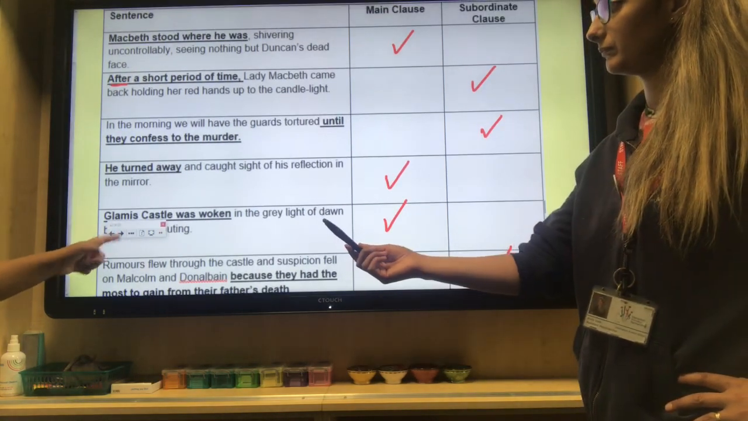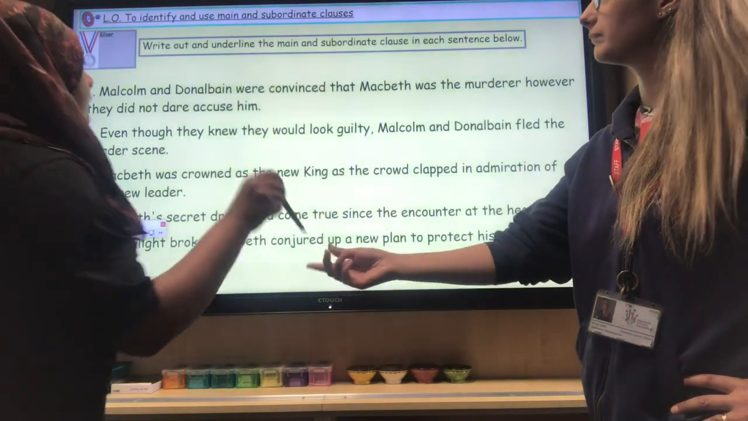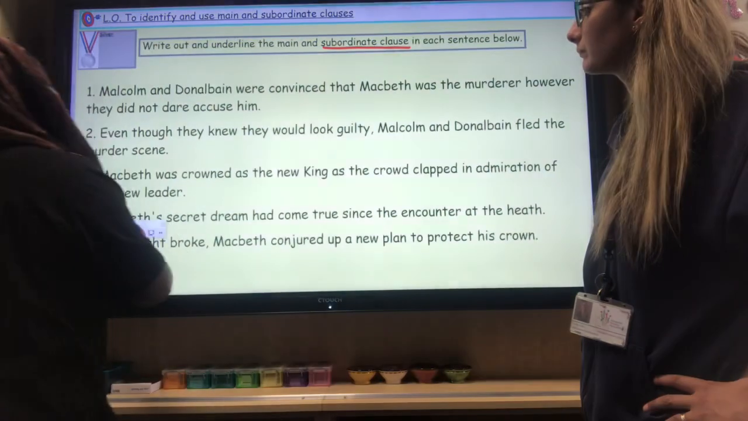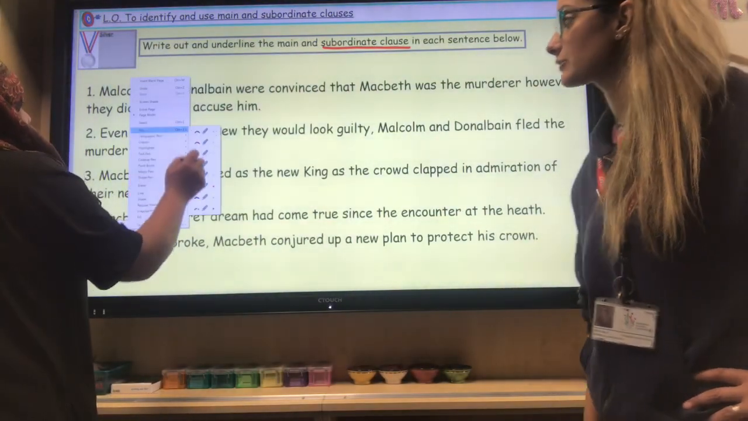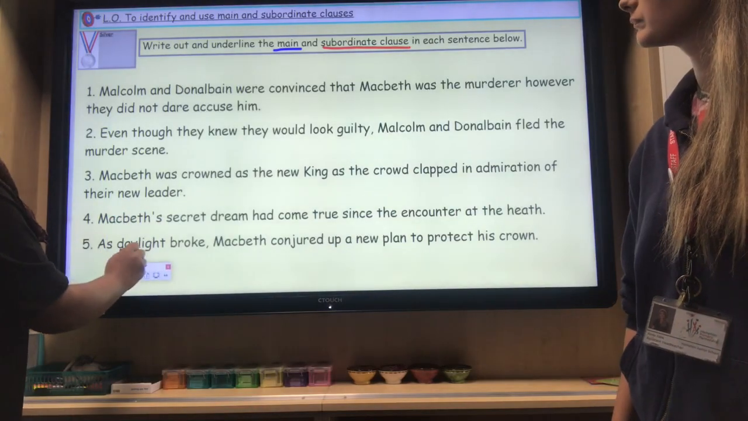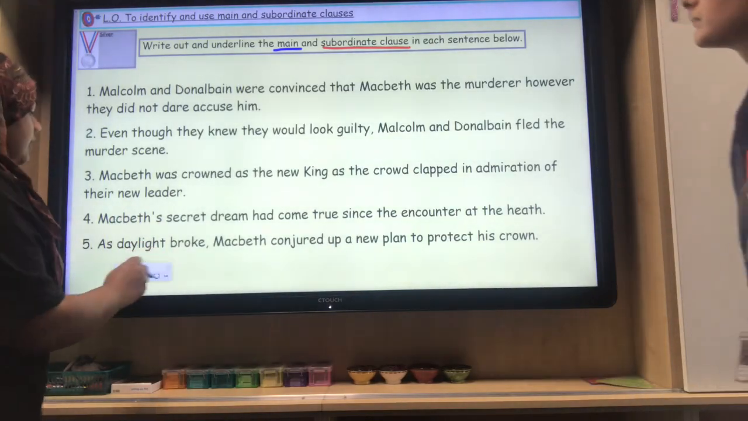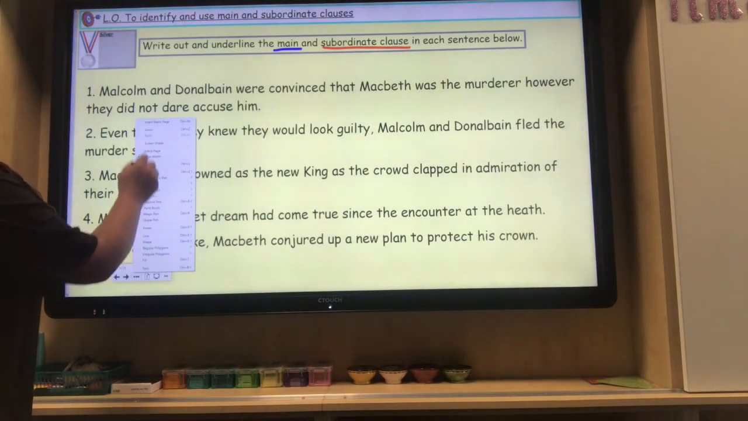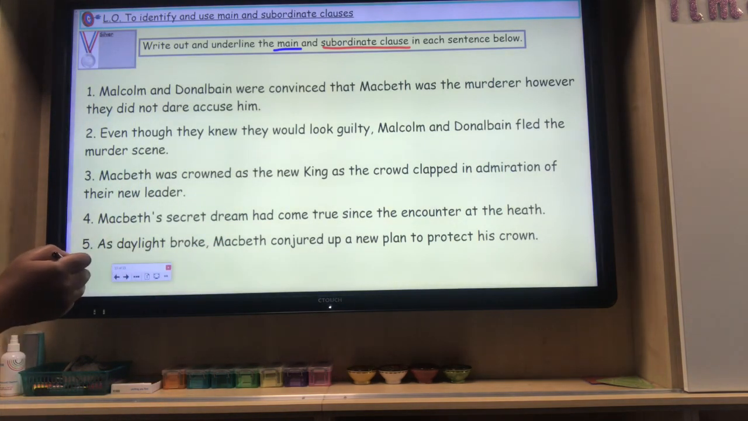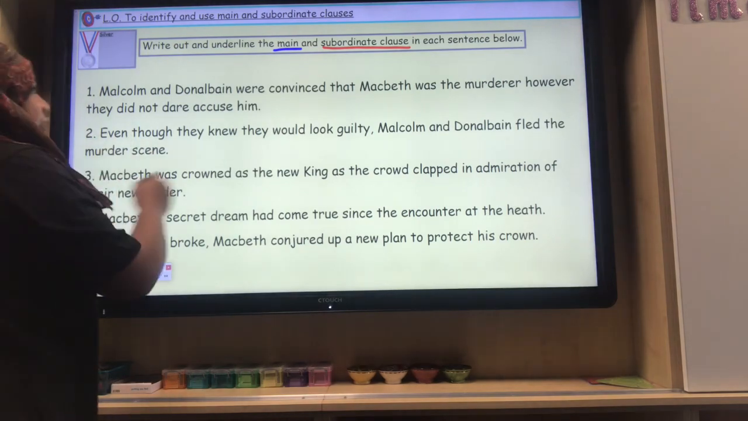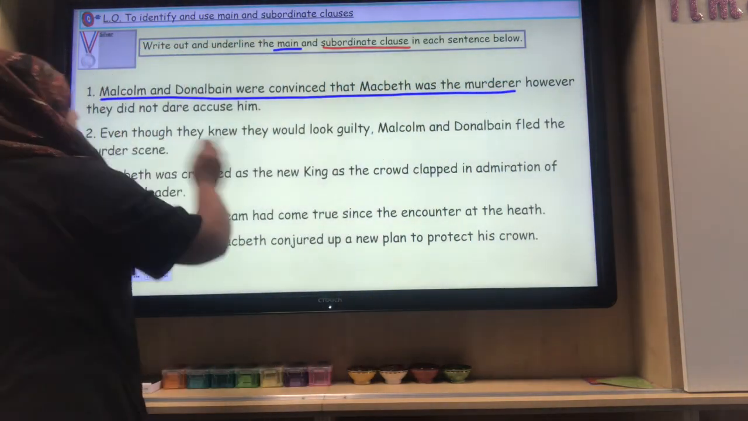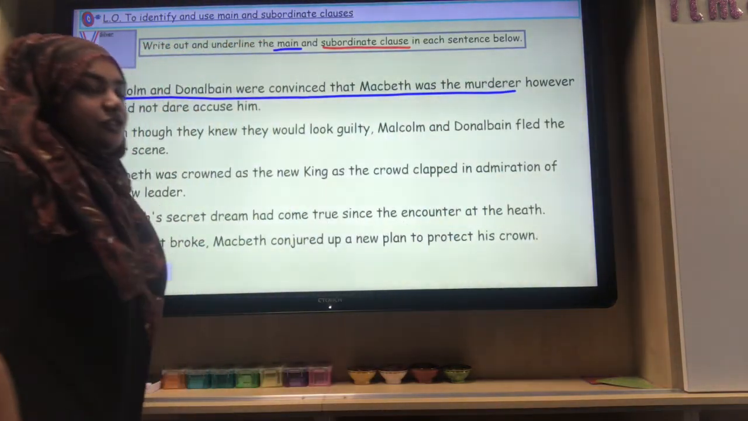Okay. And then for silver, we will have red for the subordinate clause, and we'll choose, what colour, Mrs. Gale? Let's go blue. Blue for the main clause. Right, what I'm going to do, I'm going to underline all the main clauses first, and then Mrs. Gale's going to do all the subordinate clauses. And then it's easier for us. Right, so Malcolm and Donalbain were convinced that Macbeth was a murderer. I know that this is the main clause because the next part starts with however, which is a subordinating conjunction.